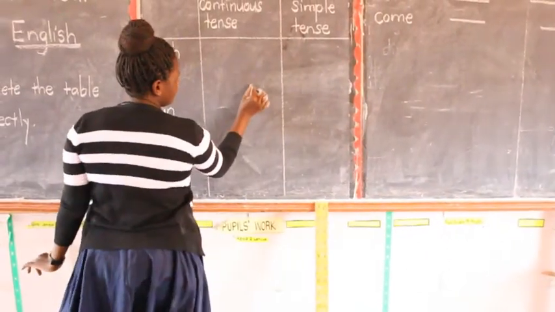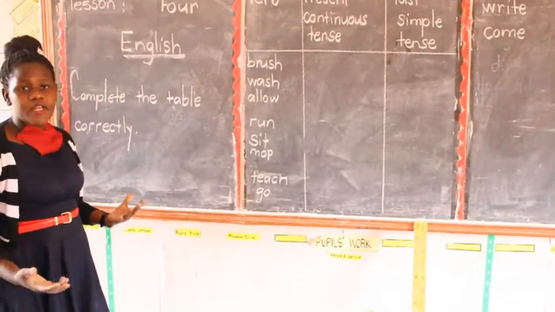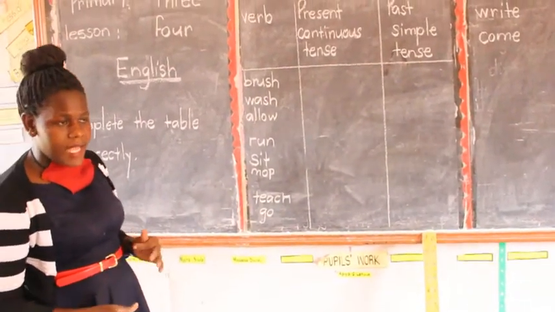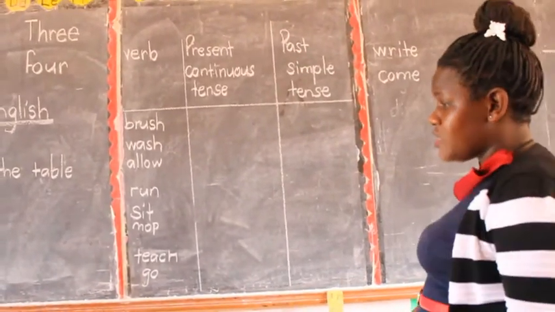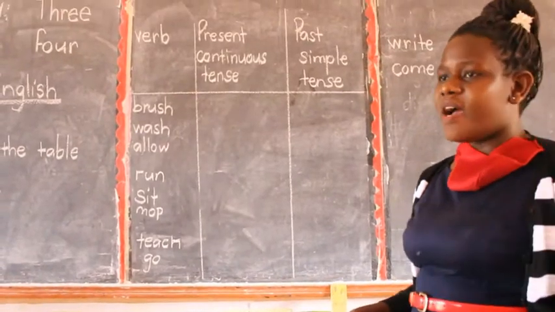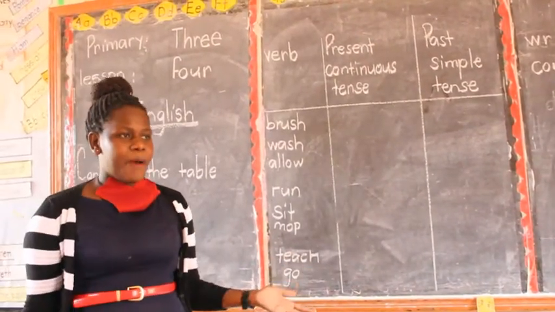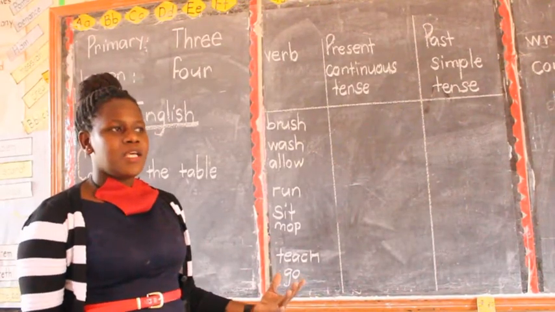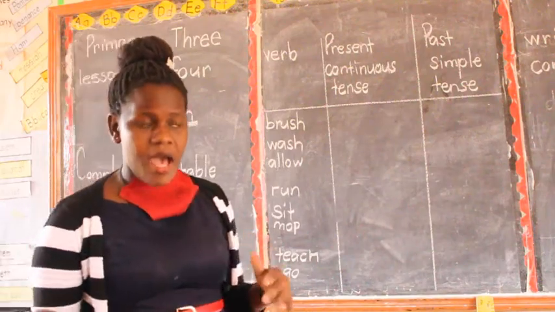Write. A verb is a doing word or a word that performs an action. Are we there, children? So when somebody tells you, give some examples of verbs, talk of dance, talk of write, clap, sit, run, squat. Anything that performs an action is a verb.